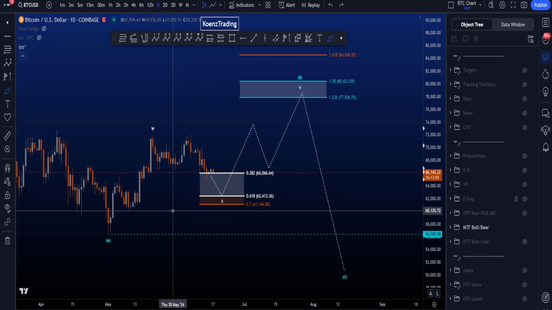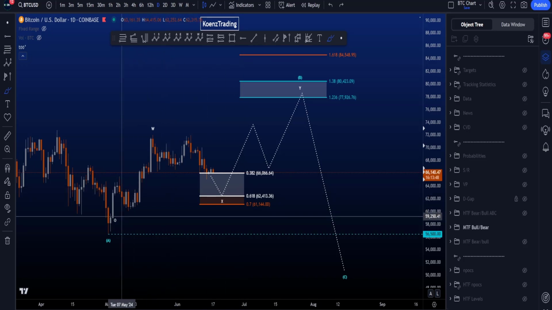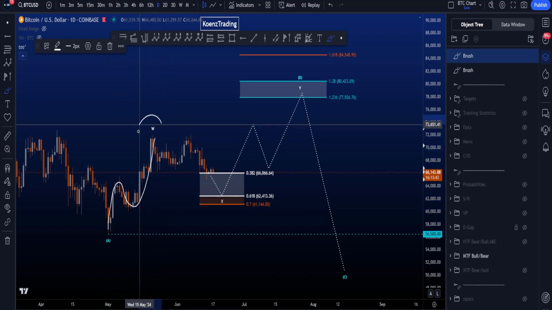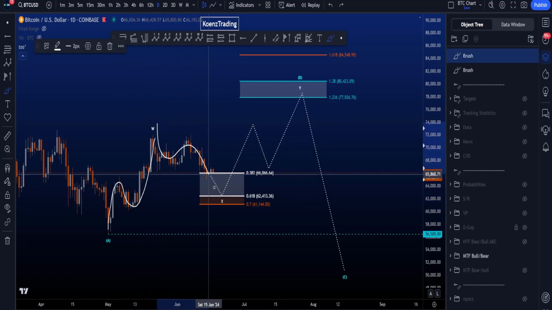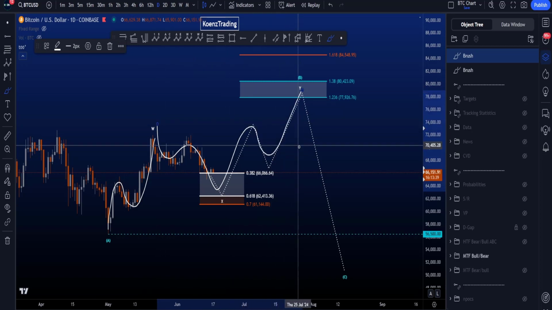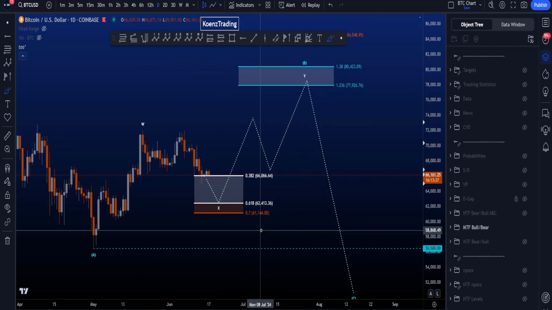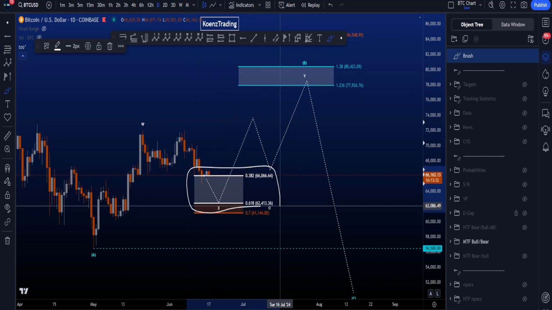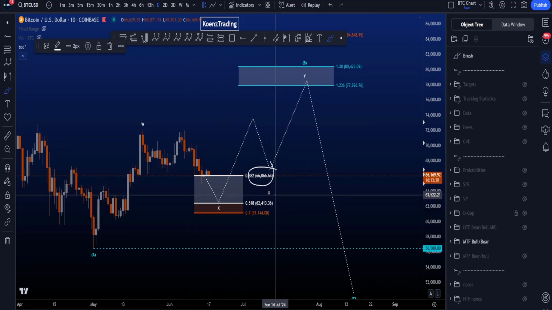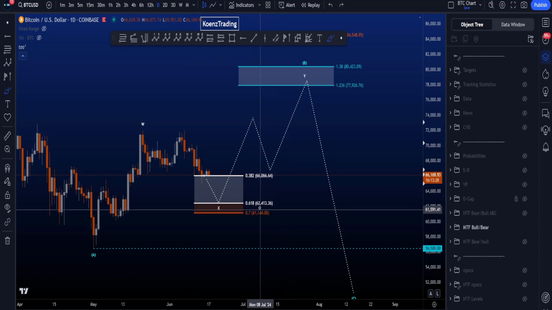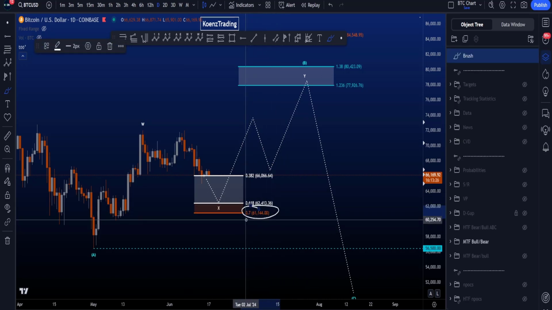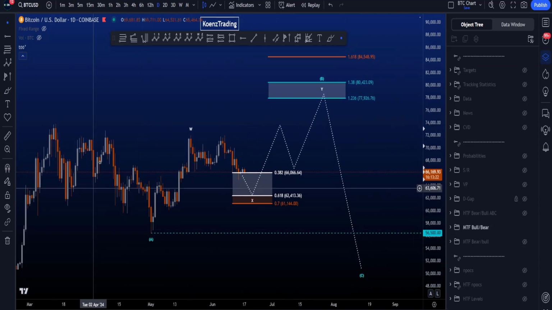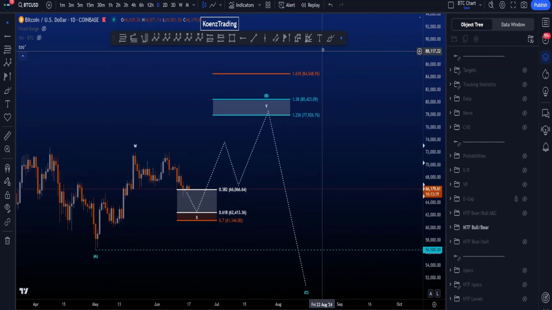So on my chart here, we count a WXY, as this structure to the upside counts better as an ABC and then a wave W, looking for a wave X and another ABC to the upside in a wave Y. The common target area for your wave X is between the 0.382 and the 0.618, 66k to 62.4k. If price moves down and touches the 0.7 at 61.1k, the probabilities for this whole scenario are decreased.